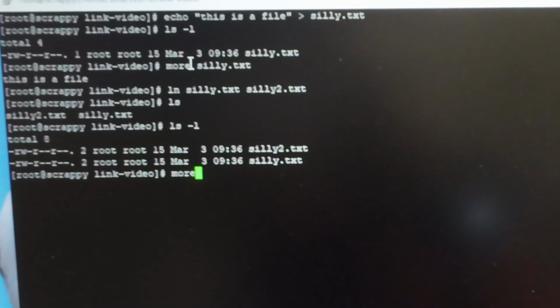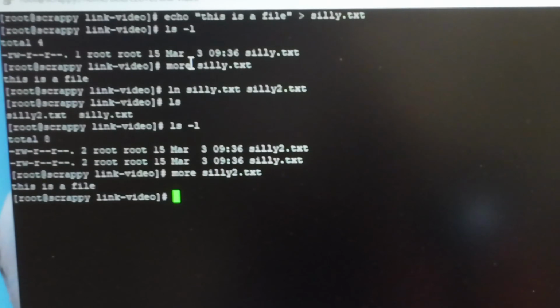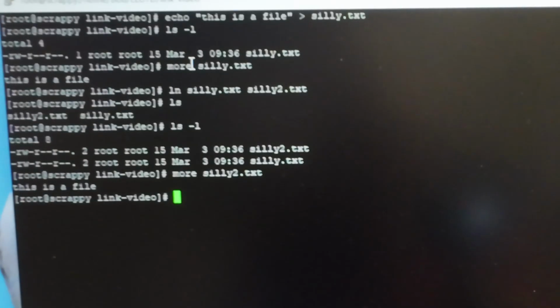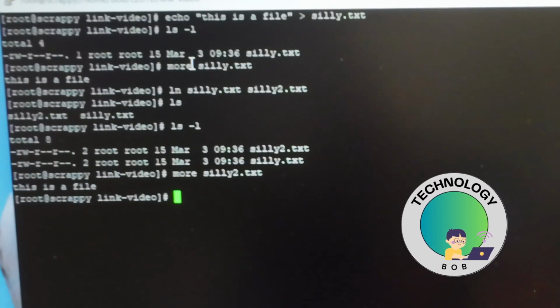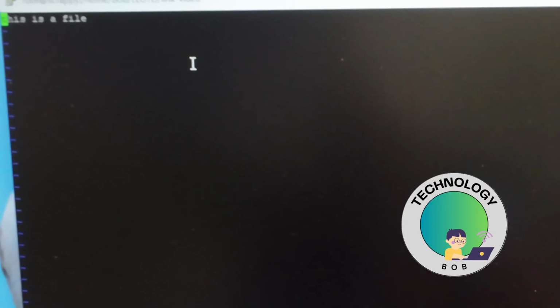So if we do a more on silly2, this is the file, the same data set. If I edit one file, so I do a vi on silly2.txt, and we're just going to do 1.